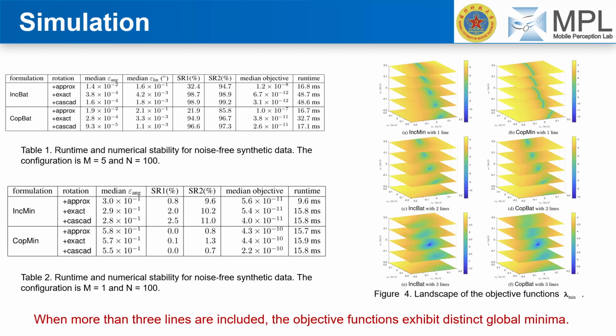Further in our simulations, Figure 4 illustrates the landscape of the objective functions for our solvers. Importantly, when more than 3 lines are included, these objective functions exhibit distinct global minima, which is highly desirable for robust and reliable optimization. The tables on this slide show the runtime and numerical stability of our solvers on noisy synthetic data. They demonstrate that our methods are not only accurate but also computationally efficient and stable.